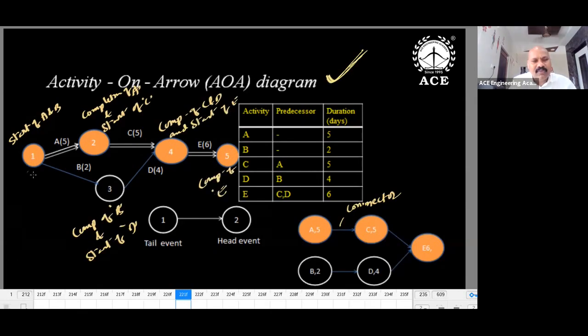So what we can understand now: circle 1 is giving 2 arrows, the start of 2 activities. And this circle is connecting A and C, so A completion and C start. It contains dual information. This third event contains B completion and D start. This fourth event contains C and D completion and E start. So what is an event? Event indicates the work status, the completion of activities as well as the start of activities. It is sometimes serving more than one activity. If you see the fourth event, it is serving C, D and E. So an event can play a dual role. It can serve more than one activity.